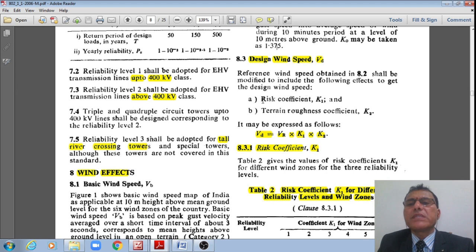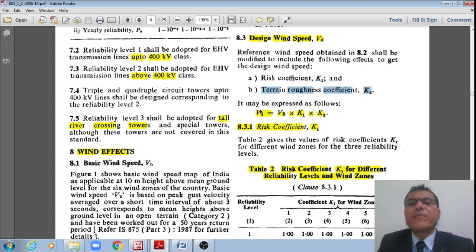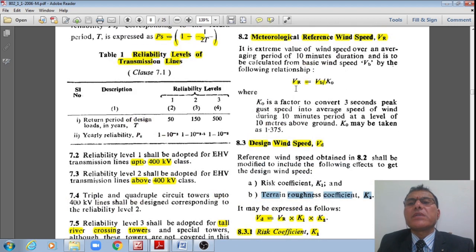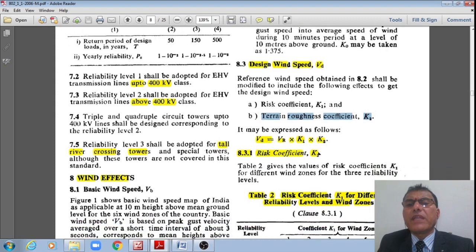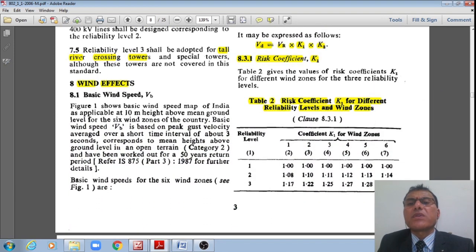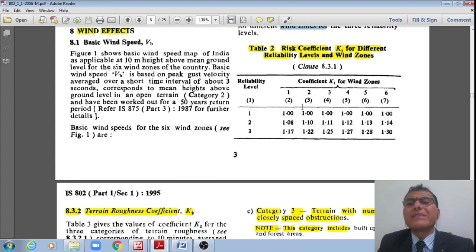It will be obtained using this risk coefficient K1 and the terrain roughness coefficient K2. Therefore, VD is given by VR, the meteorological reference wind speed, multiplied by these two coefficients K1 and K2, where K1 is the risk coefficient, and for different wind zones and different reliability levels 1, 2, 3, the risk coefficient is given in this Table 2, right?